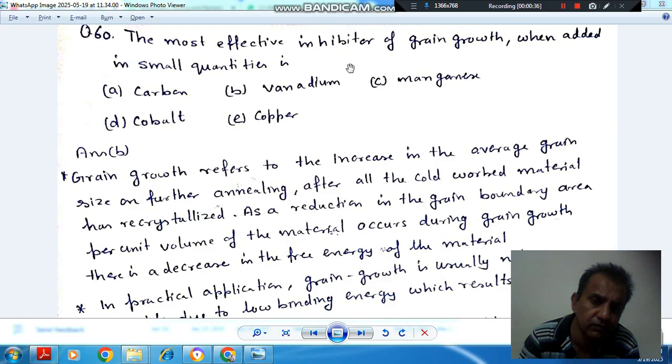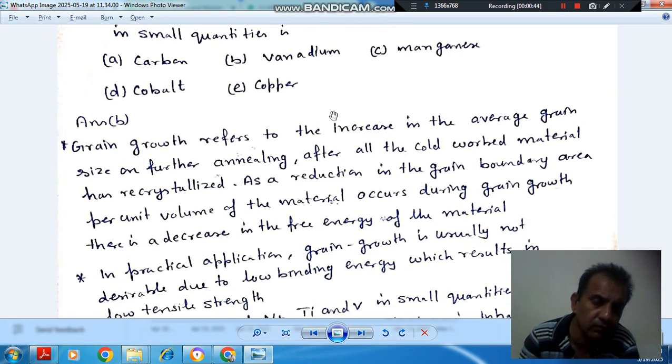Inhibitor means restrict grain growth. So vanadium restricts grain growth. So first of all, what is grain growth and why do we have to restrict the grain growth? So the explanation is: